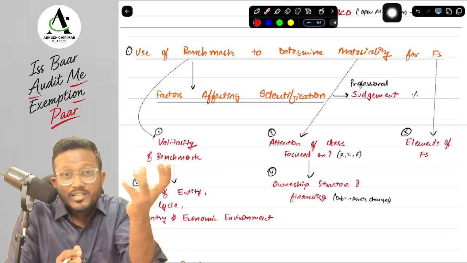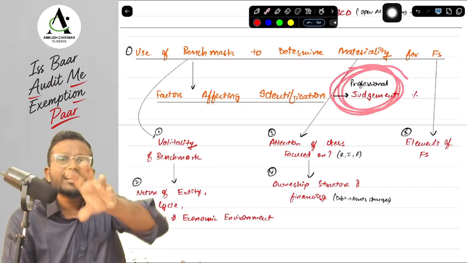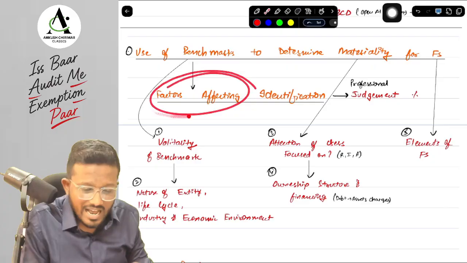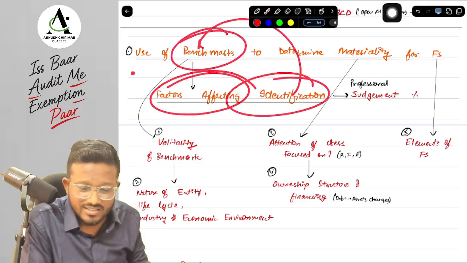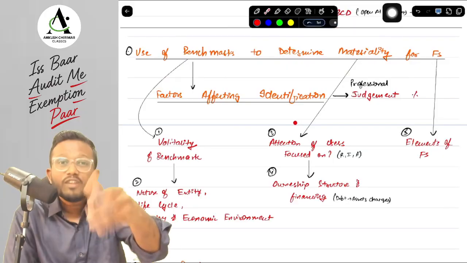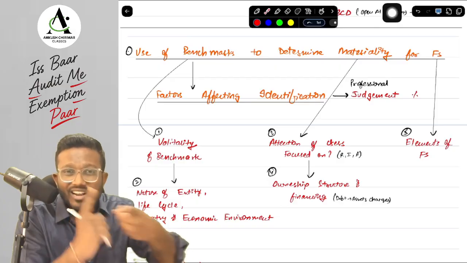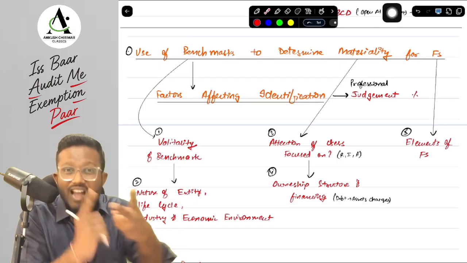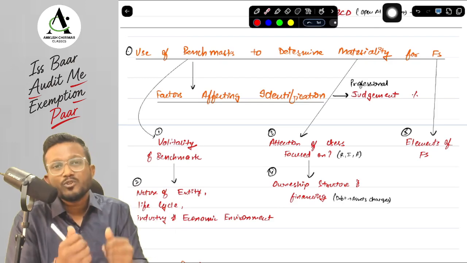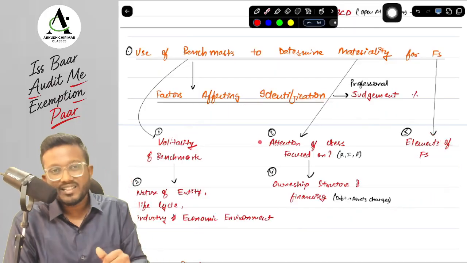Now, what will be the benchmark and what will be the percentage? That is the professional judgment of the auditor. Here there are some factors given which can help in identifying the benchmark used to determine the materiality. How can we identify the benchmark? Which benchmark do we have to use? Whether we have to use revenue, profit, expenses, assets, liability, what exactly should we use for determining the materiality? These are the factors that help in identifying that benchmark.